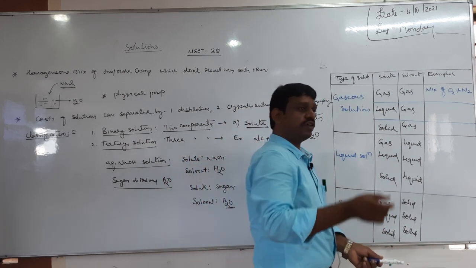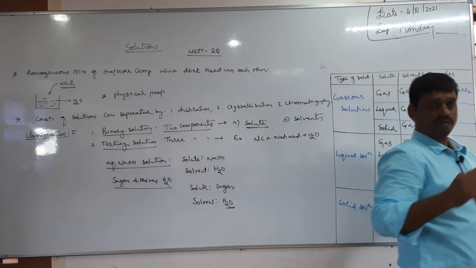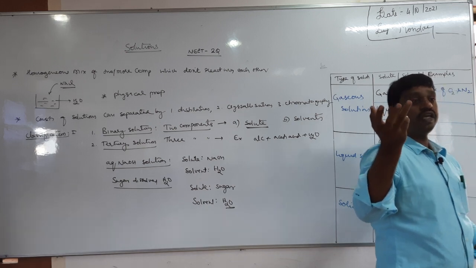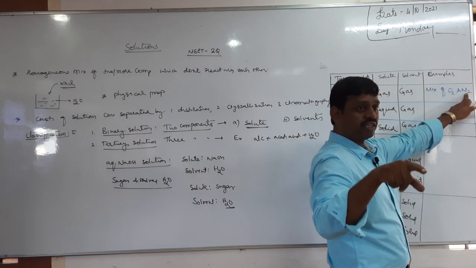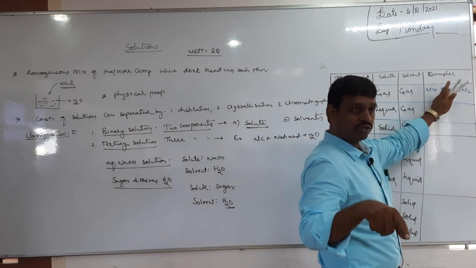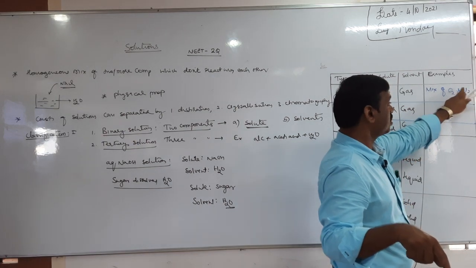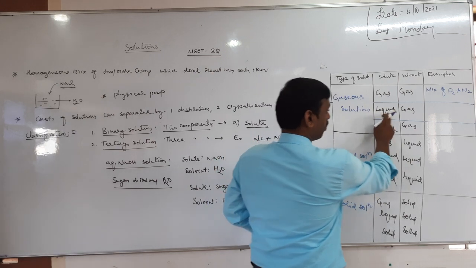What is the percentage of nitrogen in air? It is 78% approximately. What is the percentage of oxygen in air? 21%. So nitrogen 78%, oxygen 21%. Therefore oxygen is the solute, N2 is the solvent. Therefore solute in solvent.